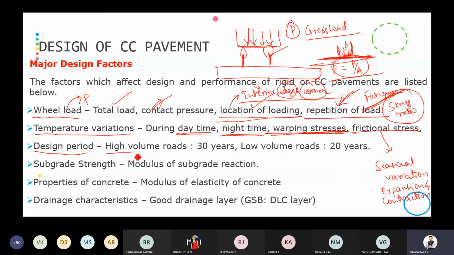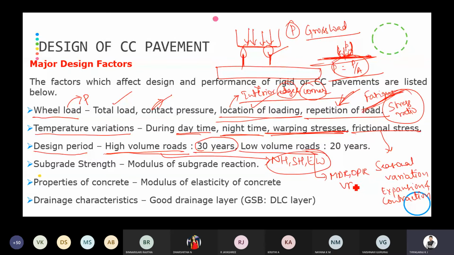For high volume roads like national highway, state highway or expressway, the design period of the rigid pavement is 30 years. When it comes to low volume roads, like MDR,